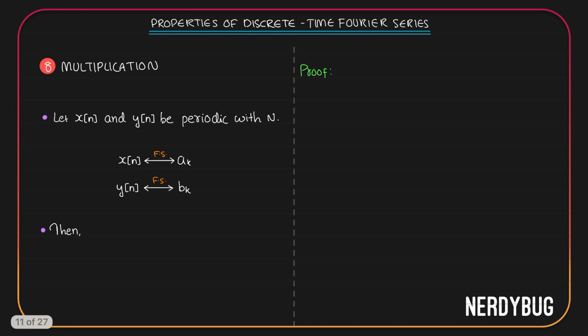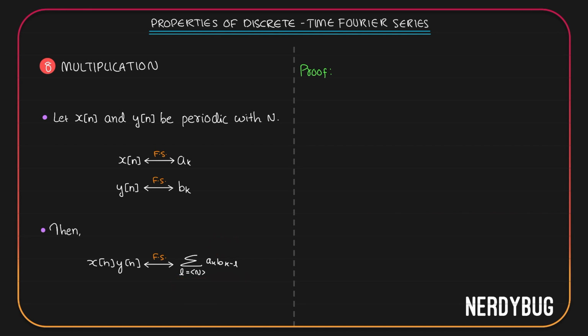Let's go to the next property, multiplication. Assume we have two signals x of n and y of n. They are both periodic with a period N. Fourier series coefficients of x of n are denoted as ak and that for y of n are denoted as bk. Then according to this property, Fourier series coefficients of the product x of n, y of n is going to be summation where L can take any N consecutive integer values of al b k minus L. Basically, you can see this is the periodic convolution of ak and bk.